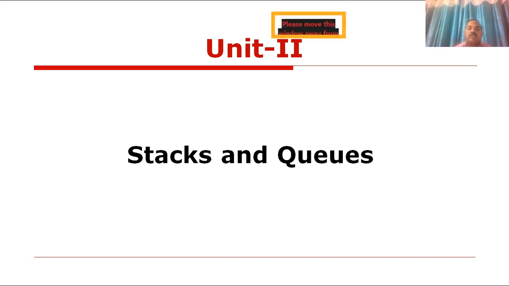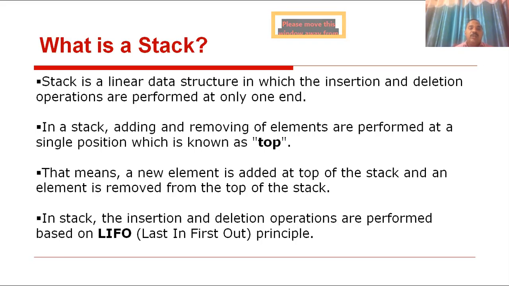Stacks and queues are linear data structures. First one is stack. What is a stack? A stack is nothing but a linear ordered collection of elements, a linear data structure. Clear, all of you? This can be a 2 marks question, or a 7 marks question: what is a stack, what are the operations available in the stack, explain with examples. A stack is a linear data structure in which the insertion and deletion operations are performed at only one end, called the top of the stack.